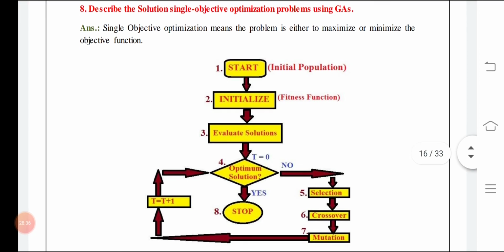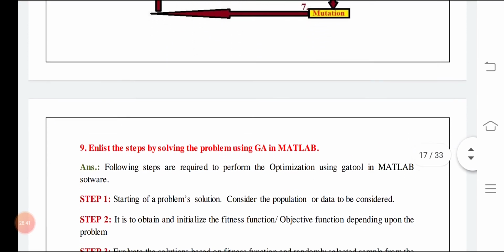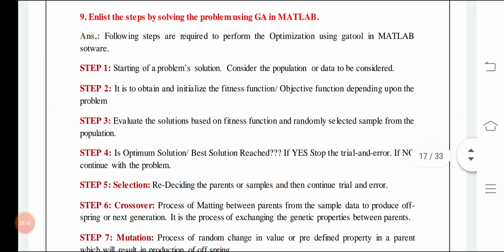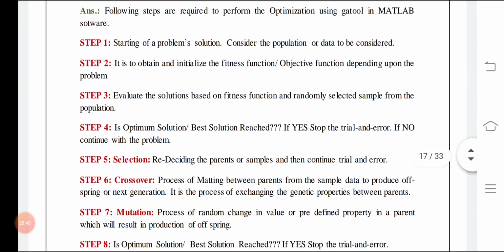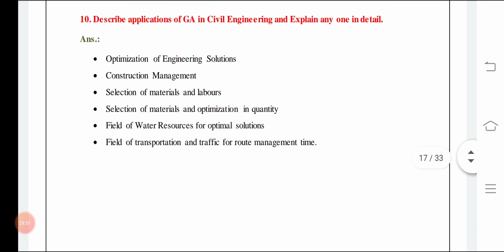These are single objective optimization problems. This is the simple way you can understand. These are the different steps to be followed while you are running that particular toolbox in MATLAB. Different applications of the genetic algorithm are also explained: optimization of engineering solutions, construction management, selection of materials and labor, optimization of quantity, water resources for the optimal solution, and transportation and traffic for route management.